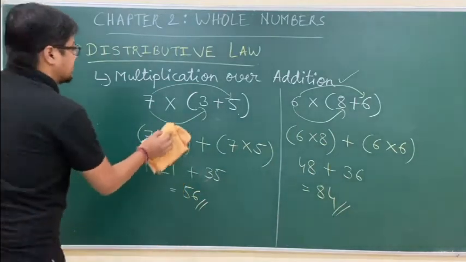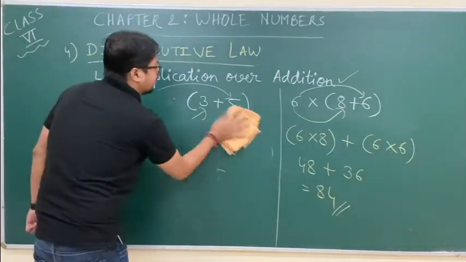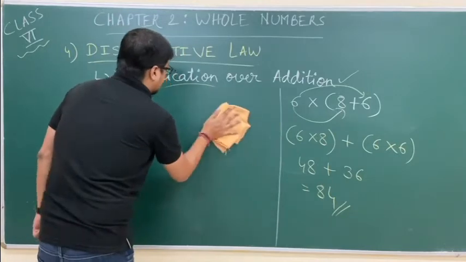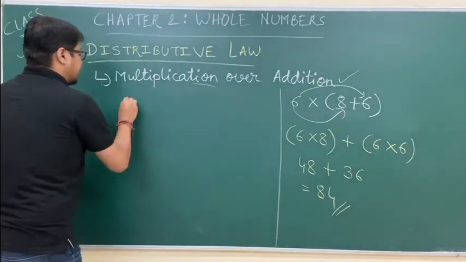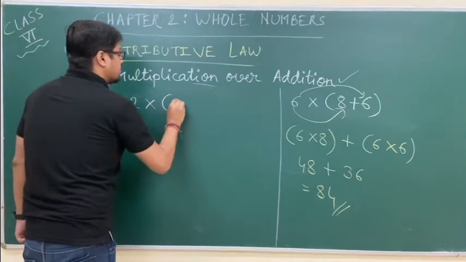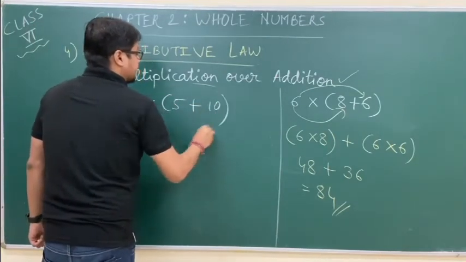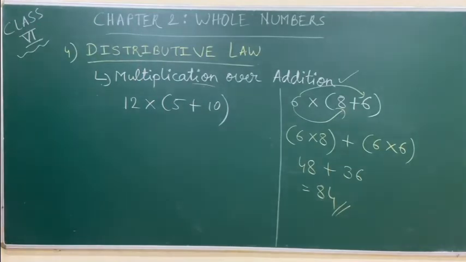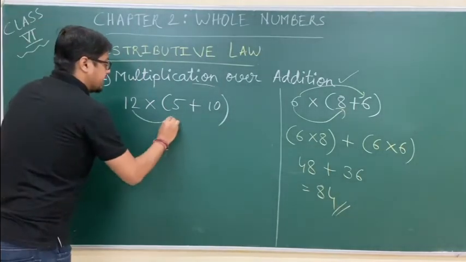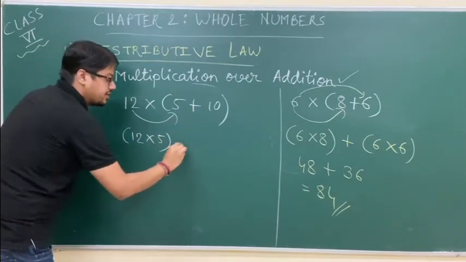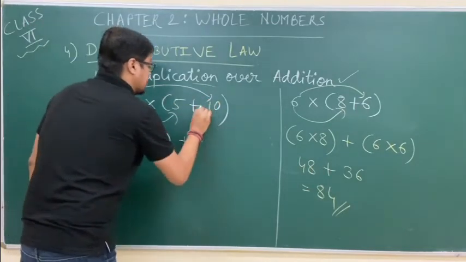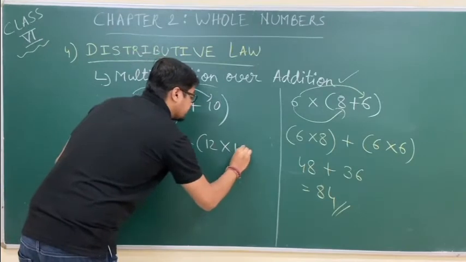Let us take one more example so that your entire concept of solution of sums using distributive law is very clear. Say 12 into 5 plus 10. Solve using distributive property. So 12 into 5, sign in between plus, 12 into 10.